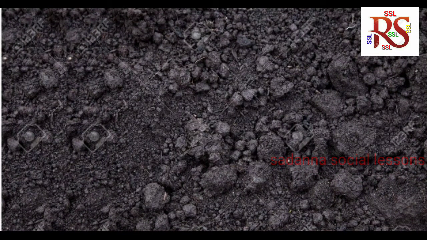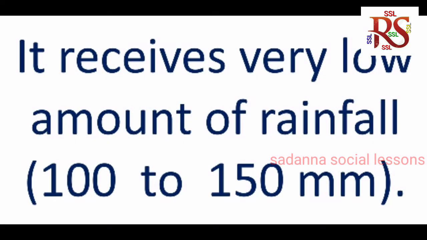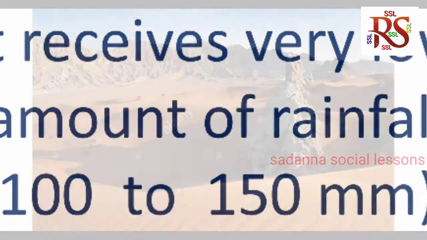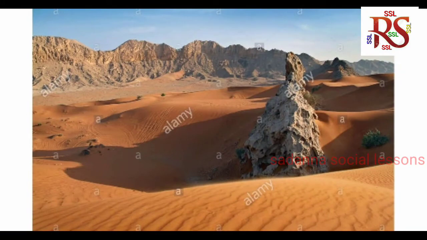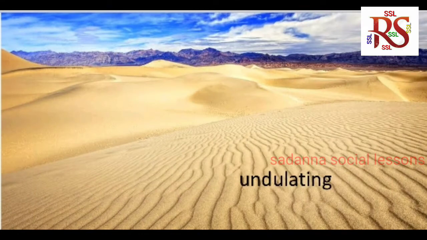Thar Desert. Thar Desert is located on the leeward side of Aravalis. It receives very low rainfall. It consists of an undulating sandy plain and rocky layers. It occupies much of western Rajasthan.